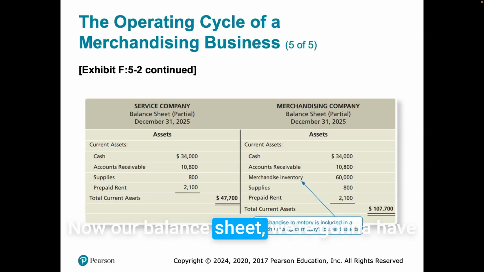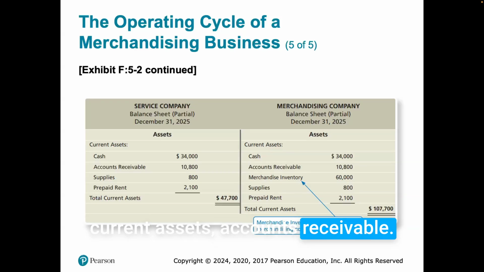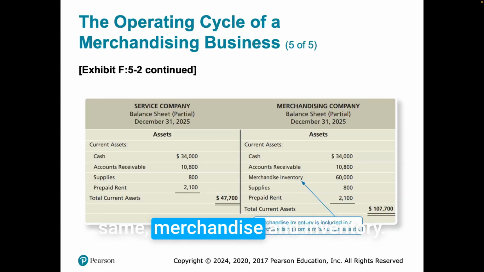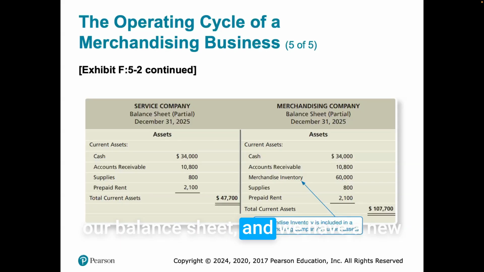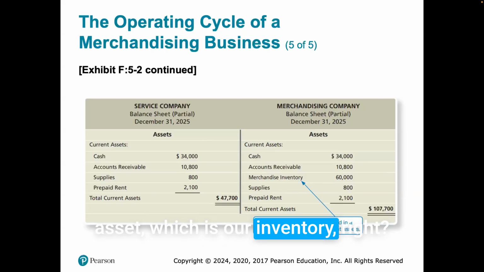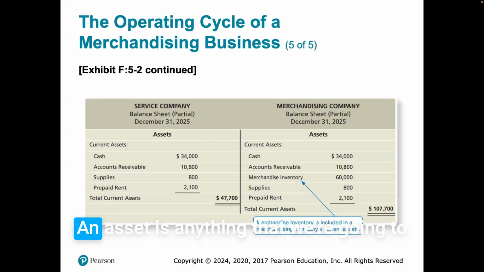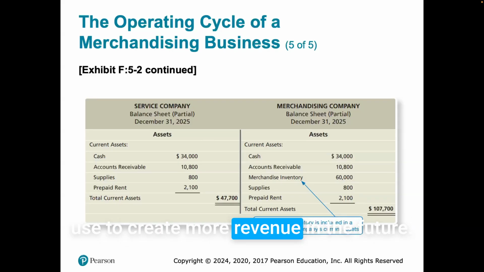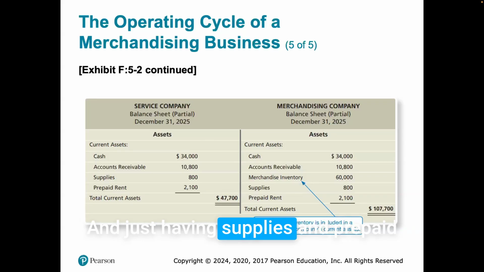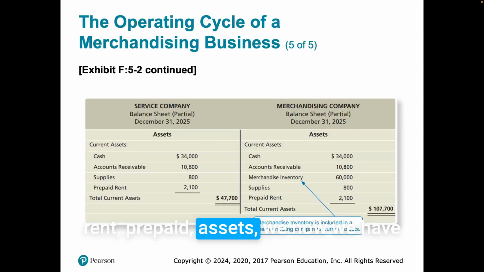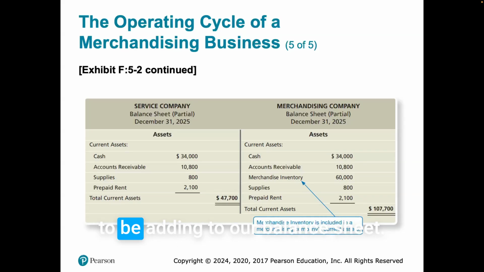Now, our balance sheet, we're going to have current assets: cash, accounts receivable, and for merchandising, inventory. So this is going to be a new line on our balance sheet. We have a new asset, which is our inventory, right? The things that we purchased. An asset is anything that we're going to use to create more revenue in the future. Merchandise inventory is what we receive revenues on, so that is an asset. On top of having supplies and prepaid rent, prepaid assets, we have to include merchandise inventory. This is the new thing that we're going to be adding to our balance sheet. This is our new asset.